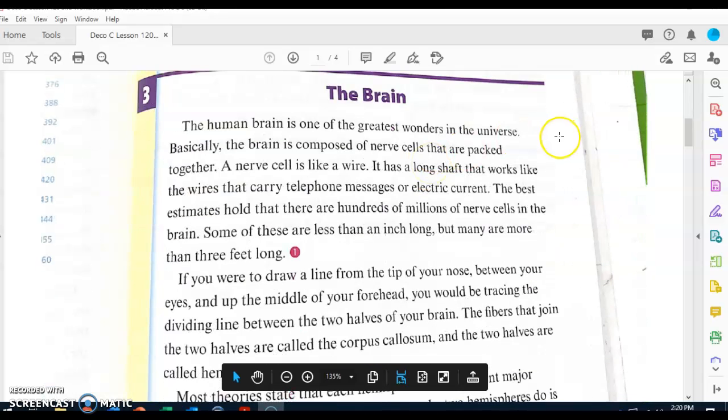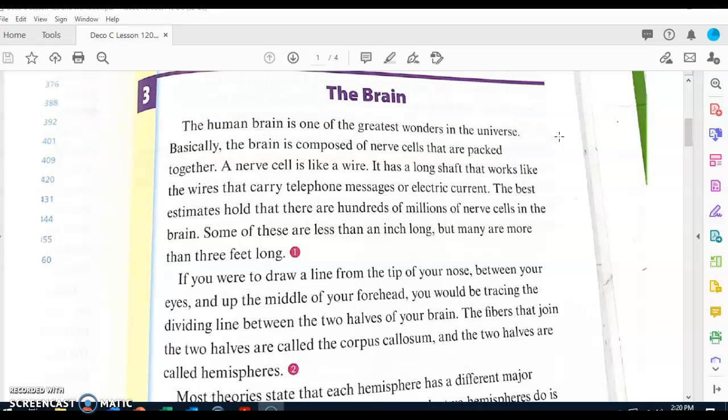We're going to start with the story. Let's take a look at the title. Make sure we are following along as we are reading. Make sure you're listening to those questions.